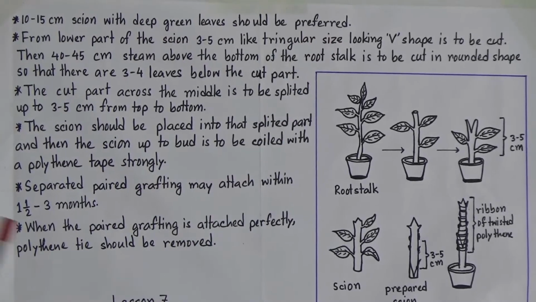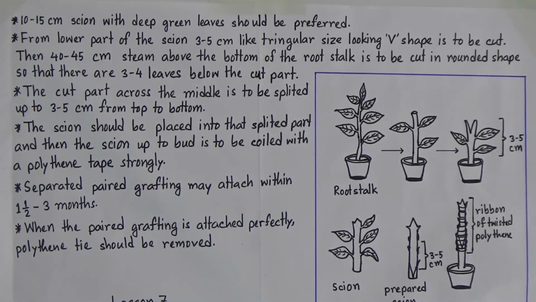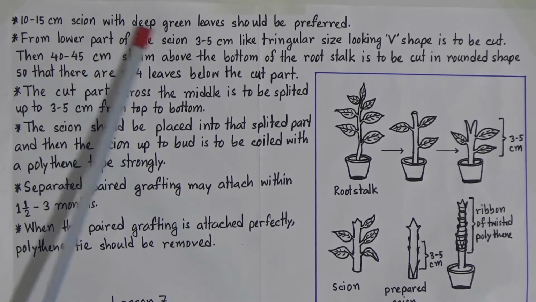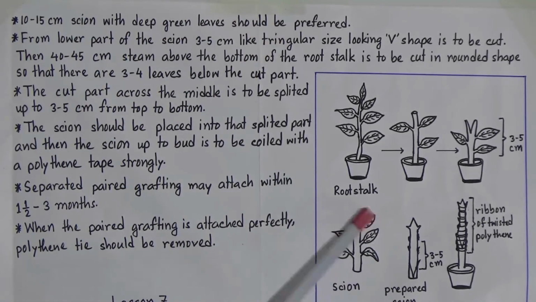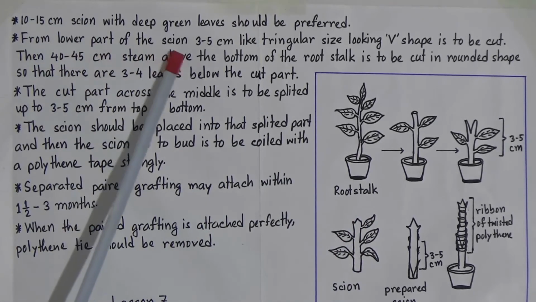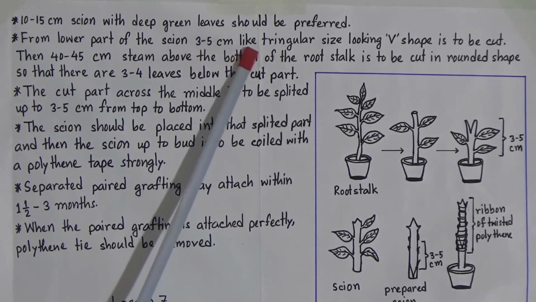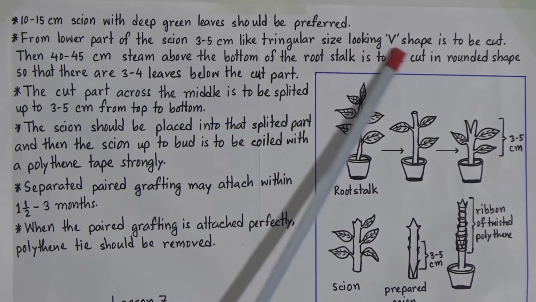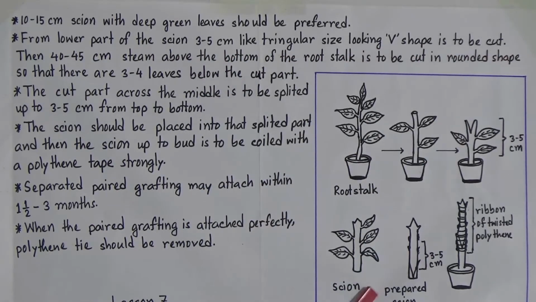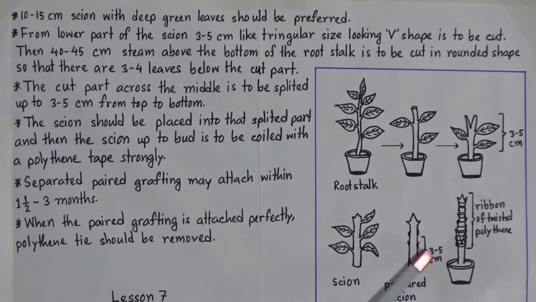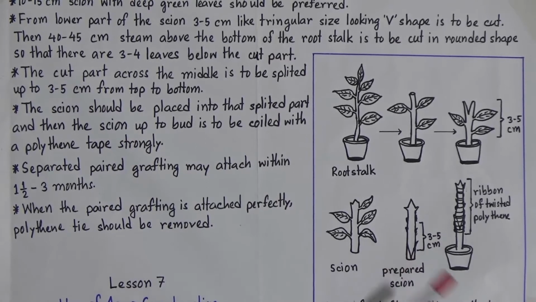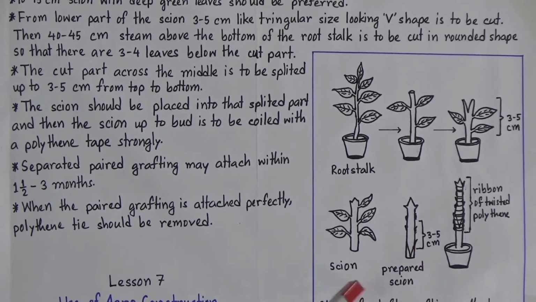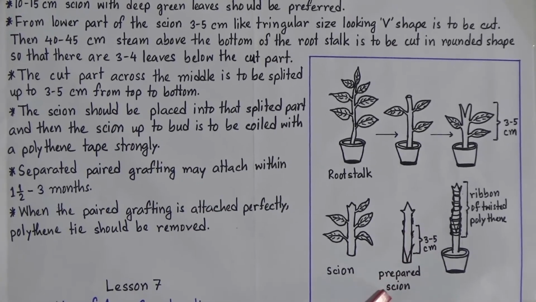So we will select a 10 to 15 centimeter scion which has deep green leaves. Now look, it has leaves, and from the lower part of the scion a 3 to 5 centimeter triangular looking V shape is to be cut. So we will cut the scion after 3 to 5 centimeters in V shape, and our scion is prepared.